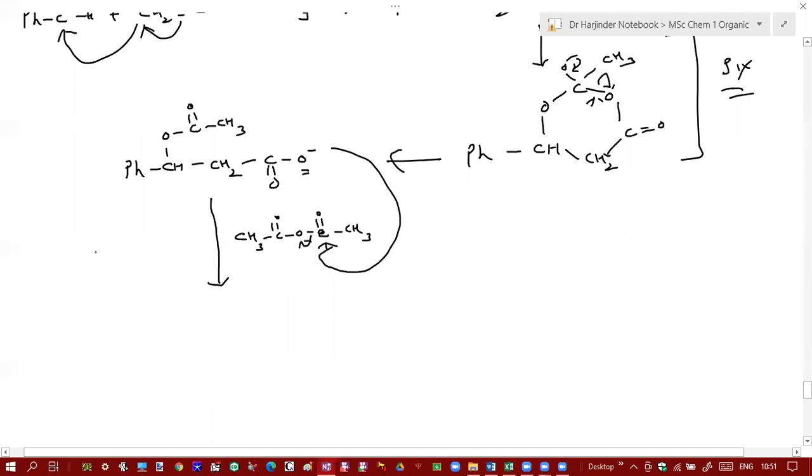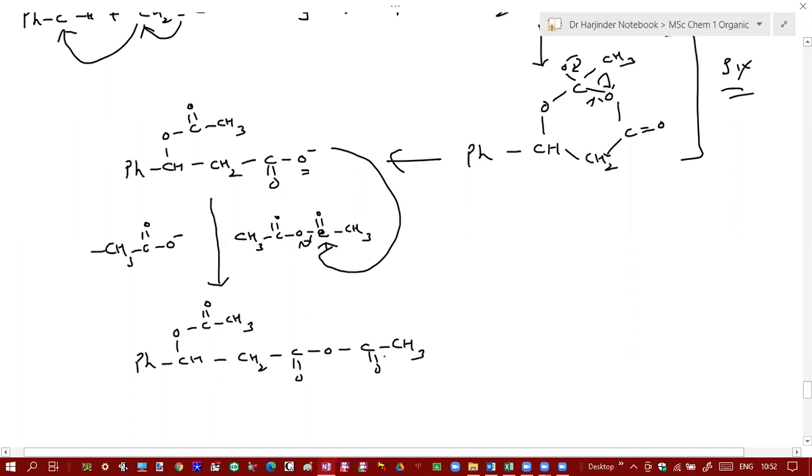So there will be loss of acetate ion, and you will get CH3, CH2, C double bond O, O, C double bond, CH3. So in this step basically acetylation takes place.